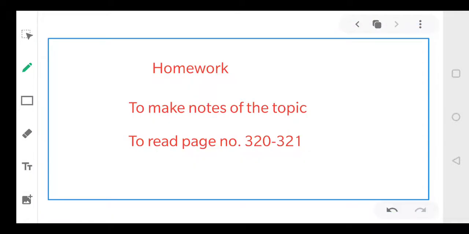Now coming to your homework for dear students, first of all you will make notes of this topic. That is, you will make notes regarding your brain. That is your central neural system, CNS, okay, central nervous system. So you will make notes of this topic. You will read the page numbers 320 to 321. And if there is any doubt, anything that you think that needs explanation, you can contact me personally. Right, everyone? Okay, so you will go through this video, and if there is any doubt, you will communicate with me.